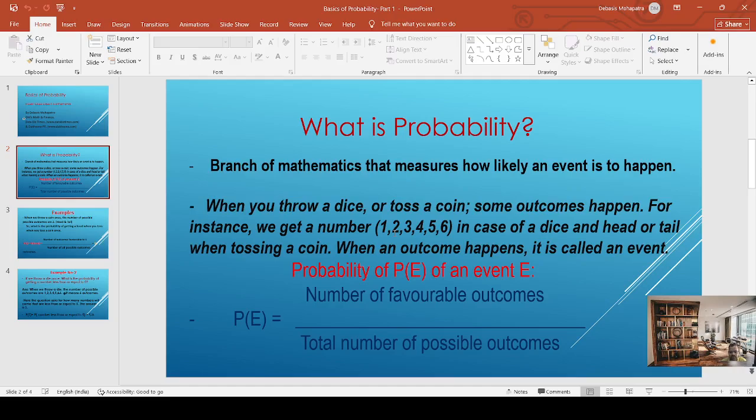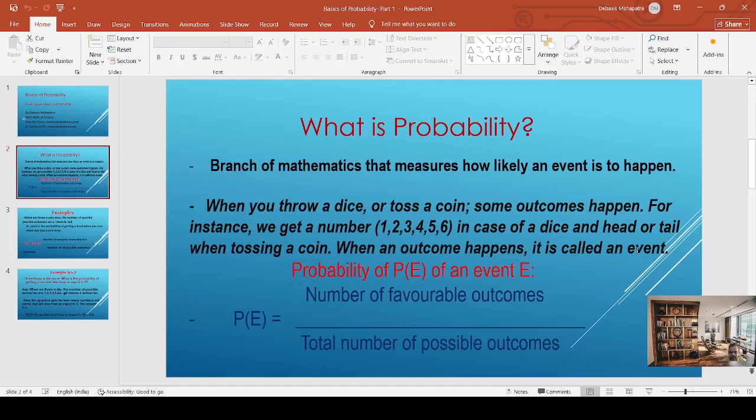Similarly, in very simple terms, if you toss a coin, the coin has two sides, head and tail. If you toss a coin, what is the probability that you get a head? The determination of that outcome is done through probability. When an outcome happens, it is called an event.